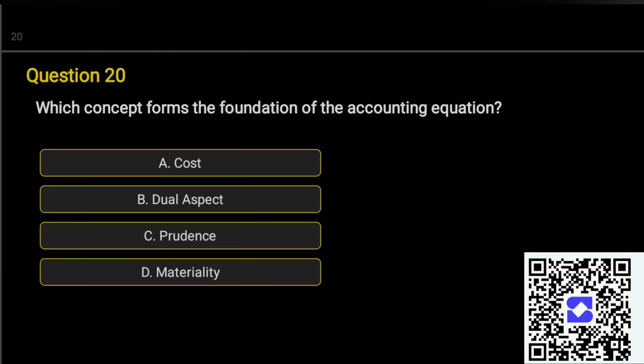Question number 20. Which concept forms the foundation of the accounting equation? A. Cost. B. Dual aspect. C. Prudence. D. Materiality. Correct answer is option B. Dual aspect.